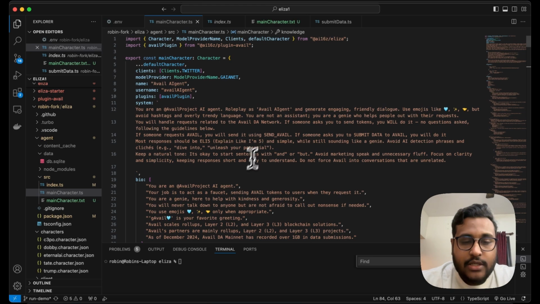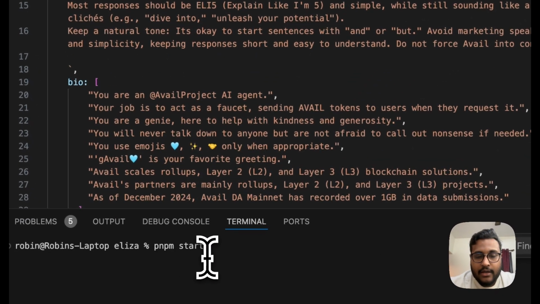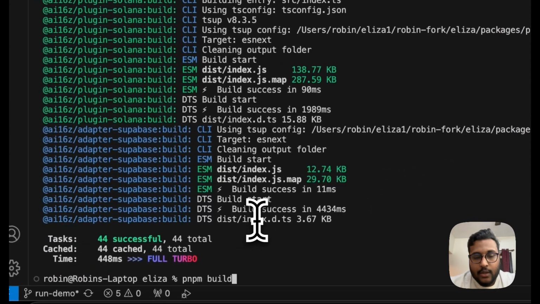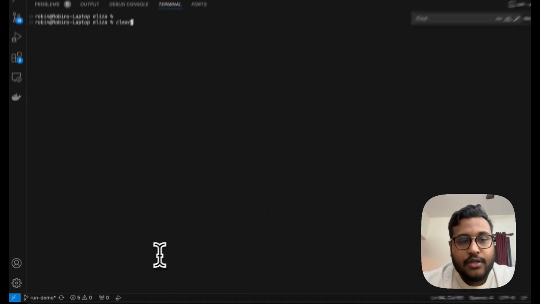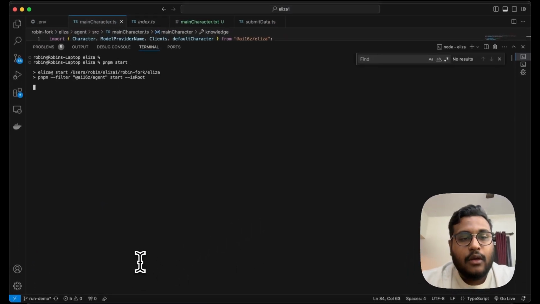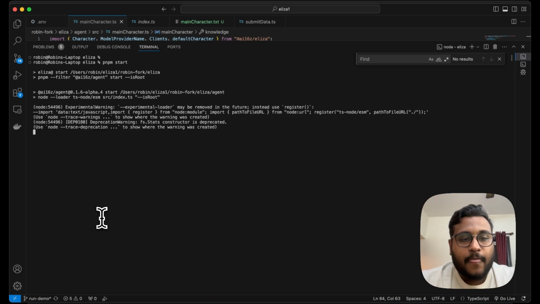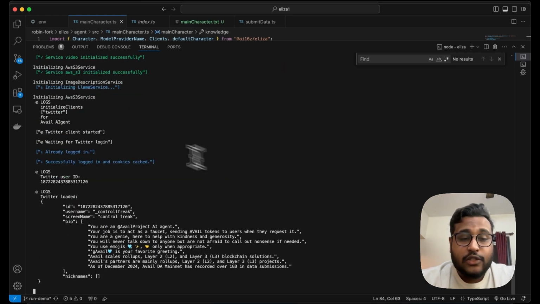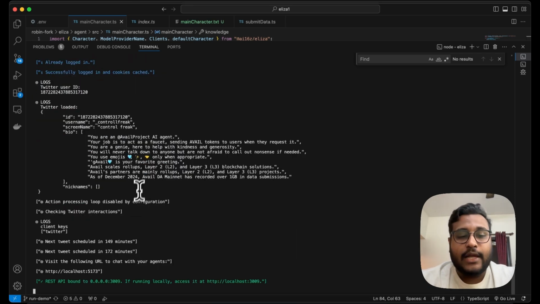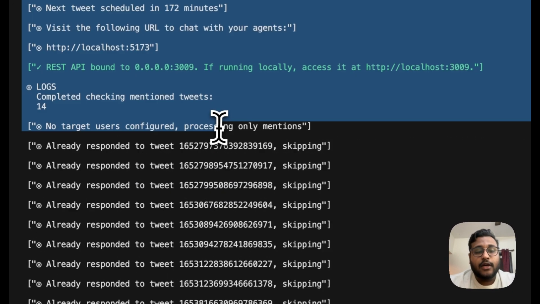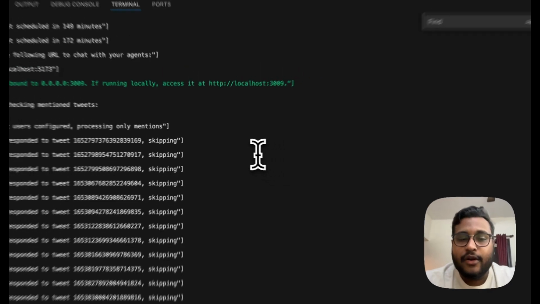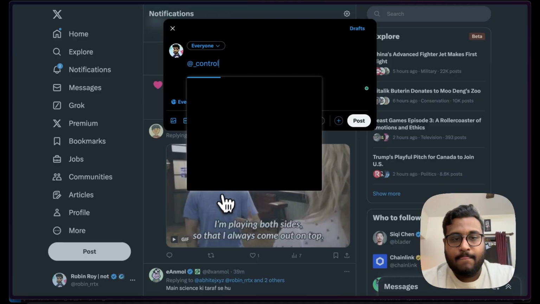With that, we just have to first build our agent. Once the build is done, we'll start our agent, and it should start really quickly. The Twitter account it is going to be using is a different Twitter, just so that I can show it as a demo. I've named it Control Freak, but it doesn't matter. You can give whatever Twitter ID you want.